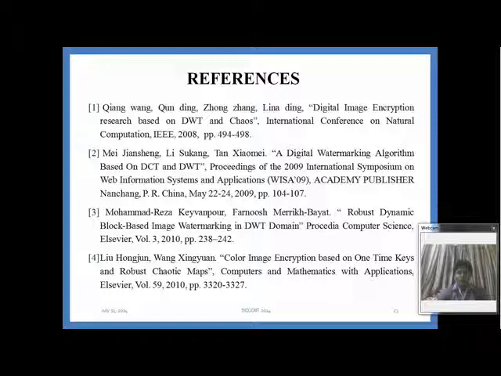These are the references which we have gone through.